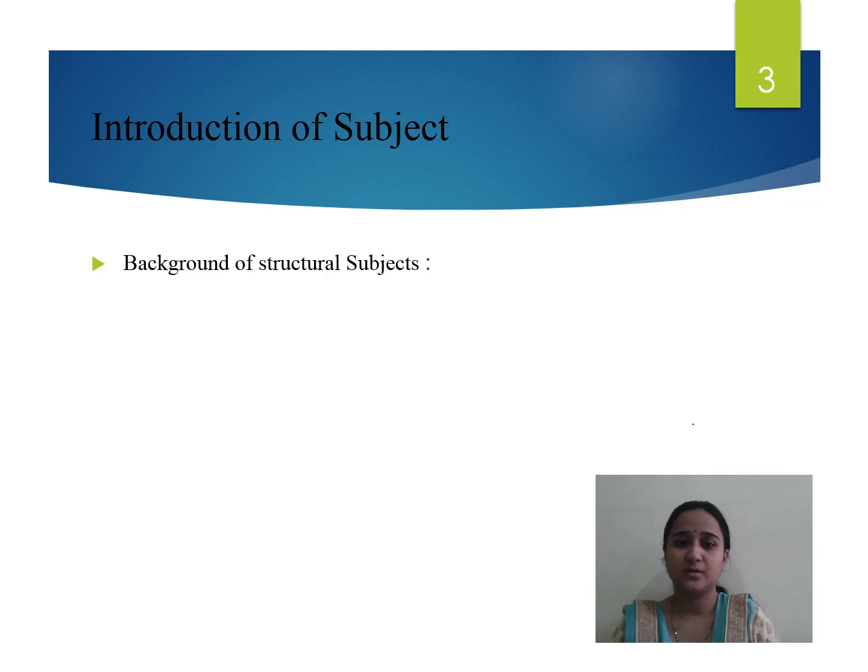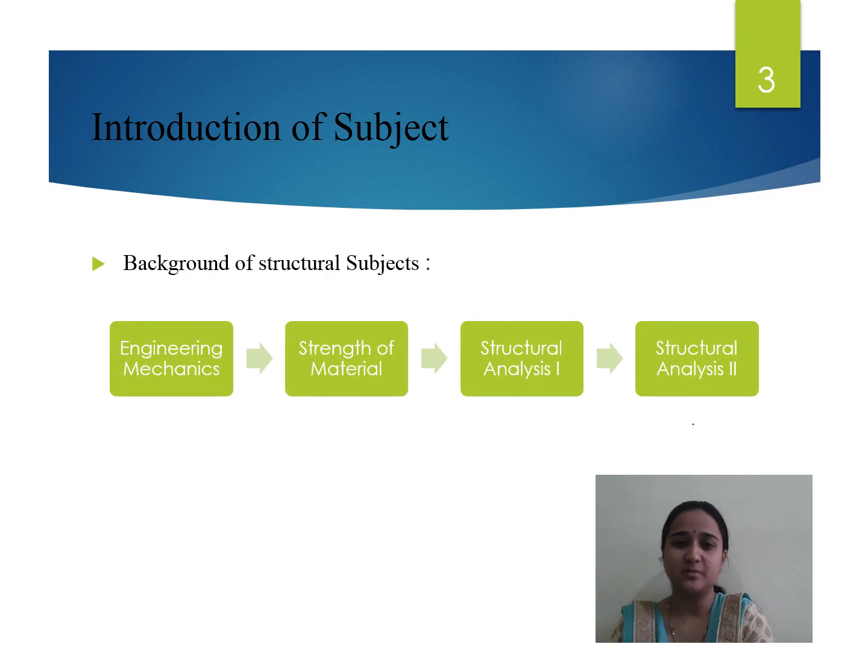Let us see the introduction of the subject, or what background is required for our subject. In the first year of engineering we studied engineering mechanics.